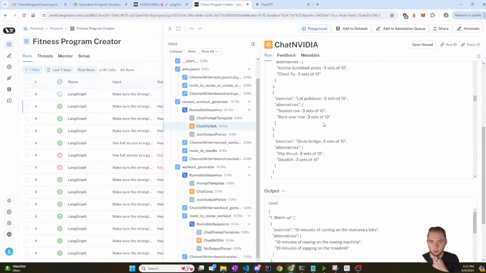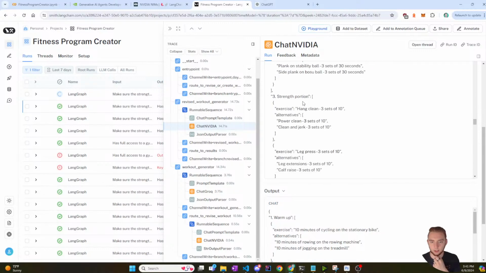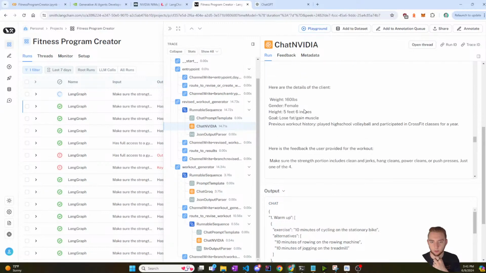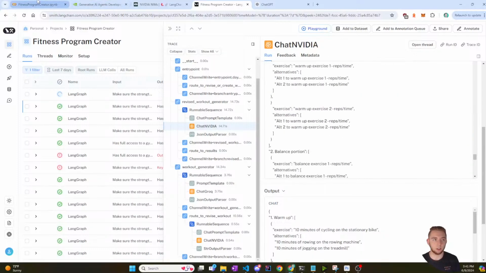So for day one, we have a clean and jerk. That's good. And then for day two, we have hang cleans, which is good. Yeah, this is really cool. And then it gives the feedback, and then here's the previous workout. So this is really solid.